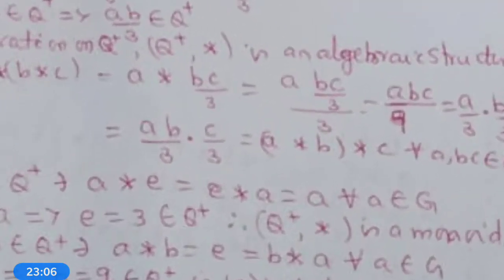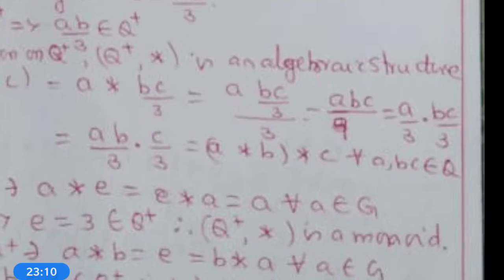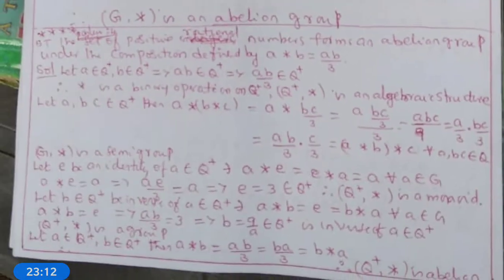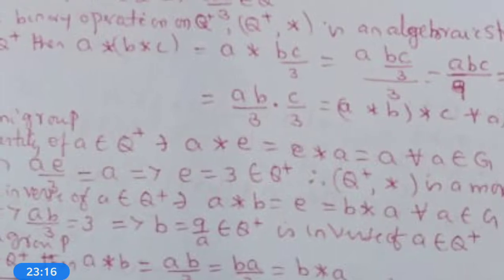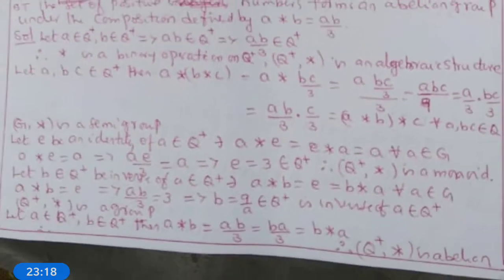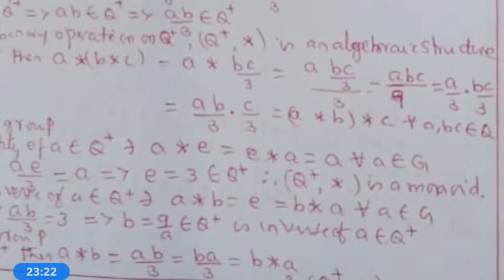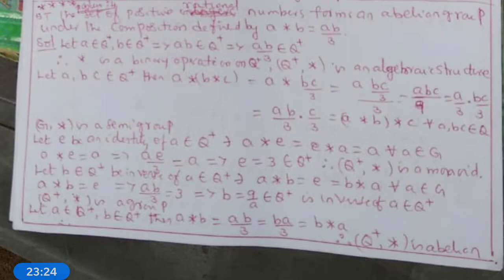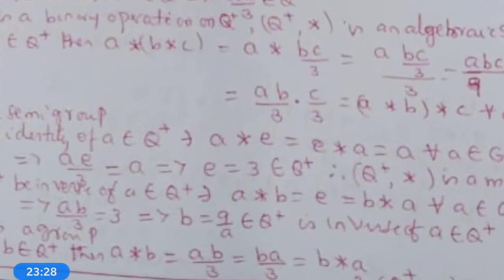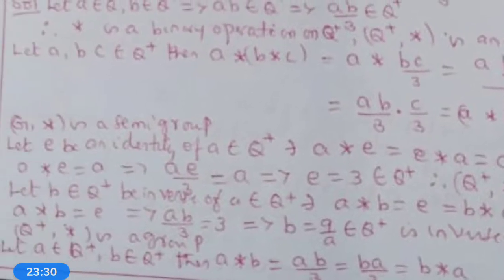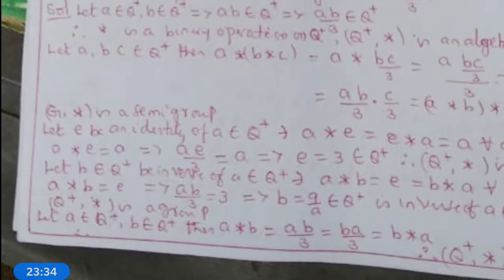Therefore, a into bc by 3 whole by 3 equals abc by 9. abc by 9 can be rearranged as ab by 3 into c by 3, which is (a star b) star c, for all a, b, c belong to Q plus. Therefore, Q plus obeys the associative property with respect to star. Therefore, Q plus comma star is a semigroup.